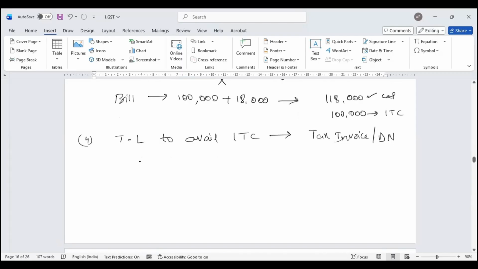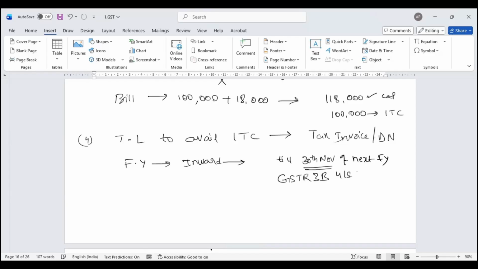For a particular financial year, any inward purchase which was recorded, you can avail till 30th November of the next financial year. When I say 30th November, my availment is through GSTR 3B. When I file my GSTR 3B under section 39, I can claim input tax credit.